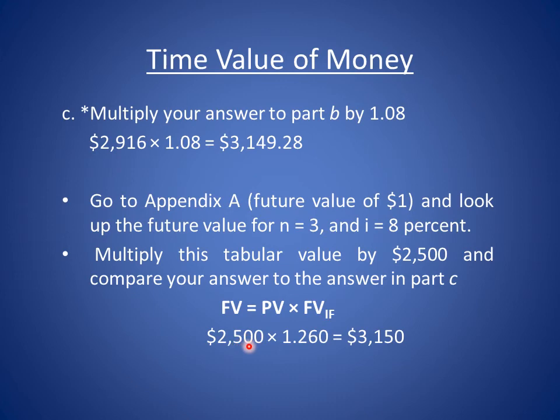Therefore, it's $2,500 multiplied by the tabular value, which is 1.260, and that equals $3,150, which is the same as your answer in part C. Whatever small difference you notice is due to rounding off.